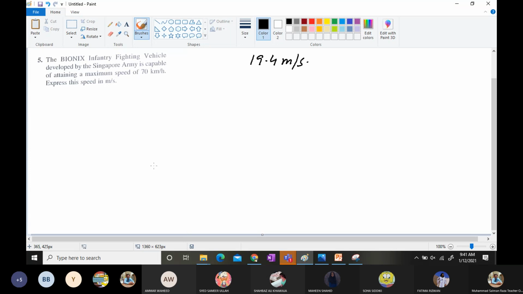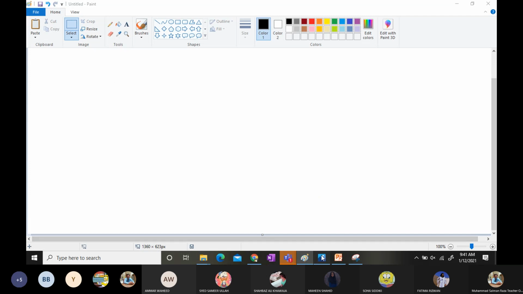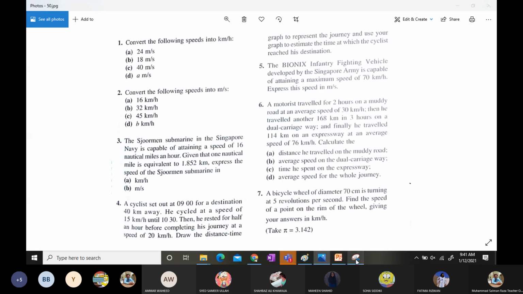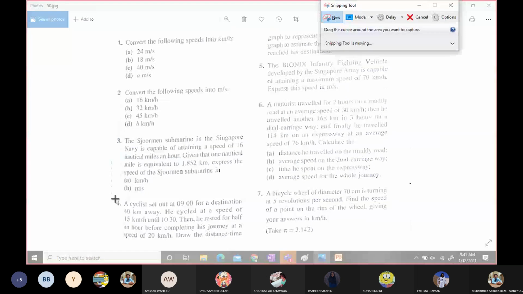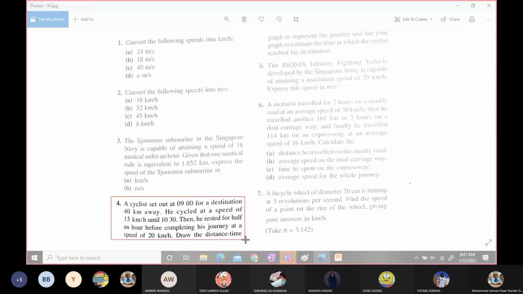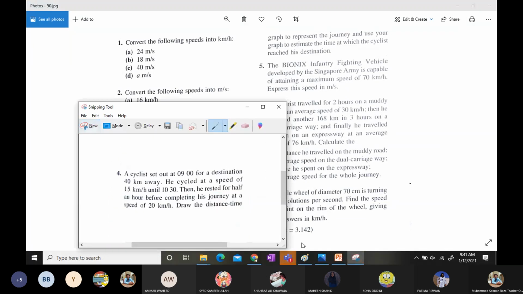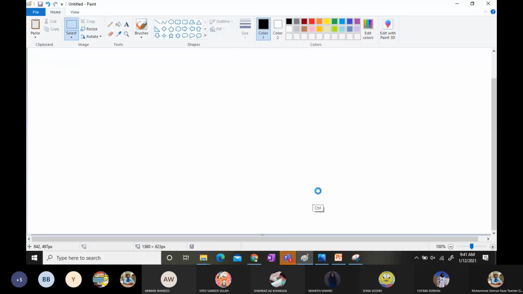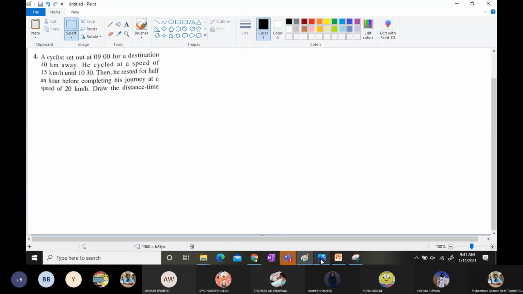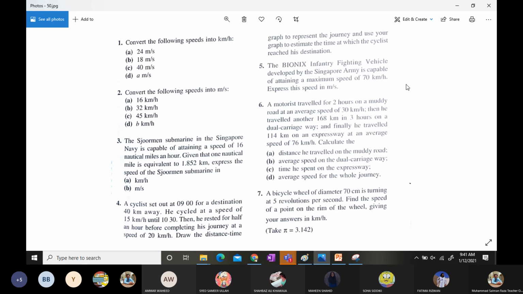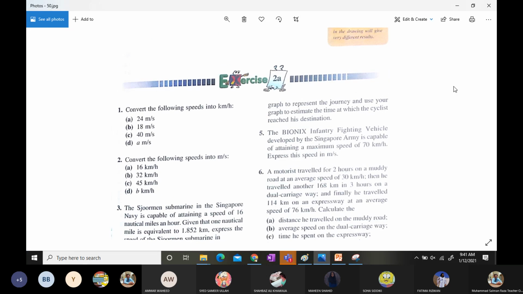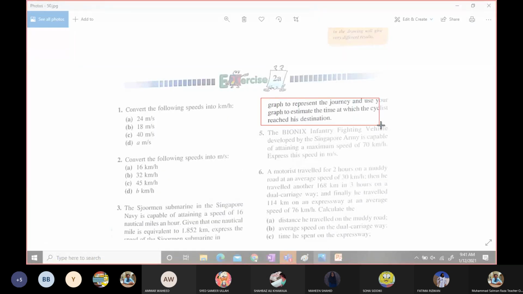So now we can take question number 4 over here. For question number 4, I am going to cut it in a decent way. So this is question number 4 here, and now I'm going to paste it here, and then I am going to take the remaining part of the question and paste it over there as well.